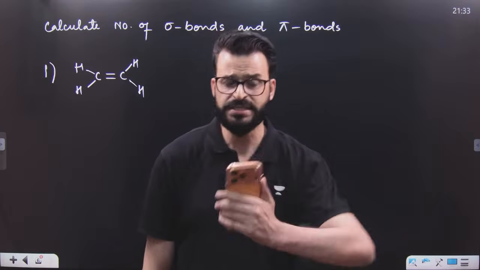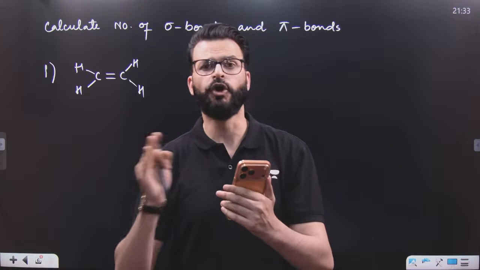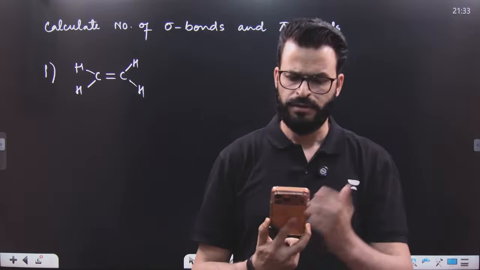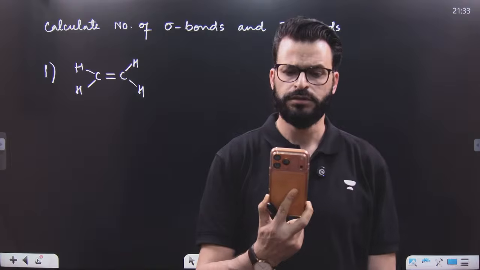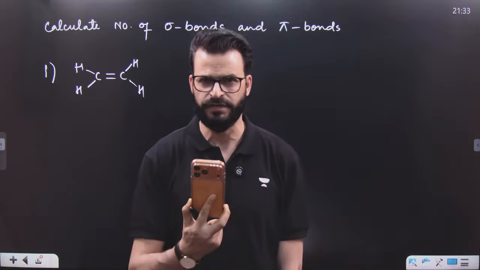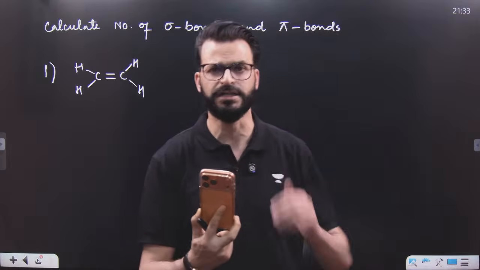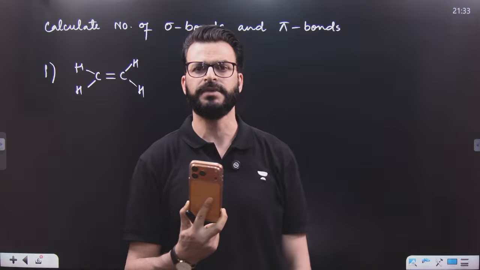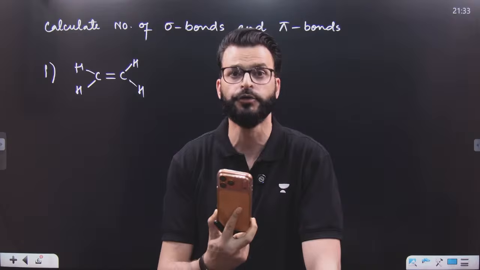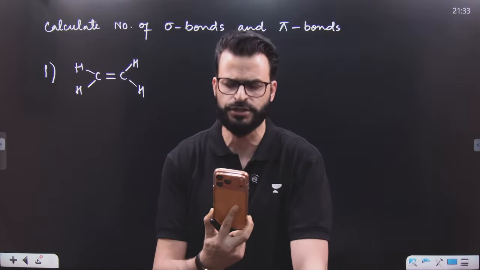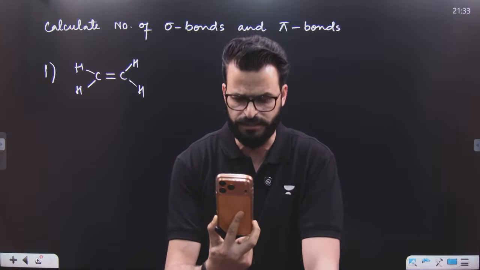Beta, what is a coordinate bond? And is there any coordinate bond between nitrogen and oxygen? You should know this because this is very, very basic. Whenever a bond is formed between two atoms in such a way that both the electrons are basically of only one atom, that atom donates an electron pair to the other atom, and after that there is mutual sharing. That bond is known as a coordinate bond. That bond is also known as a dative bond. Yes, so there is a dative or a coordinate bond.